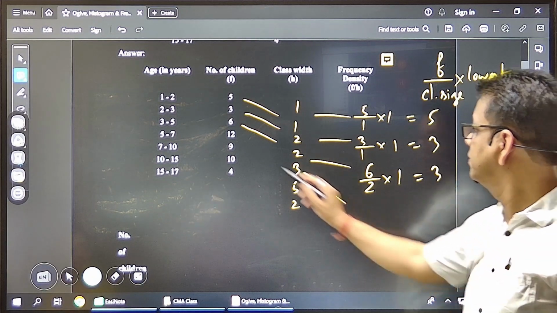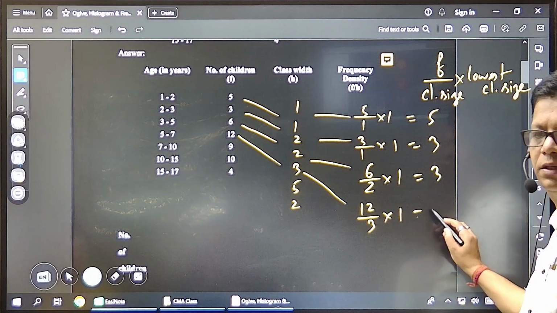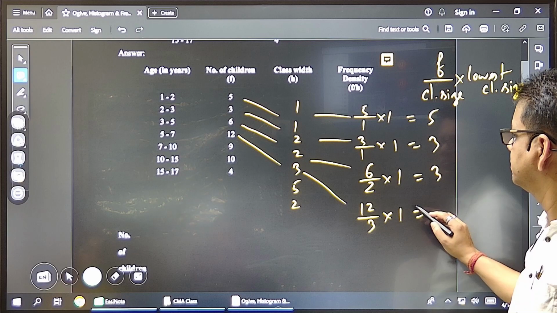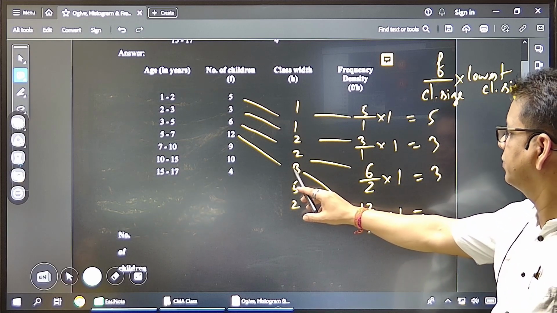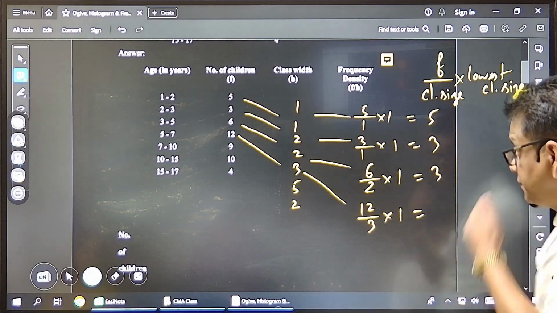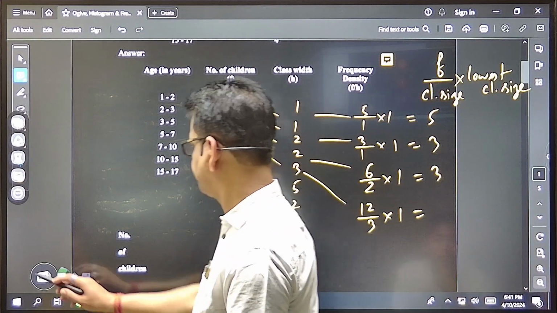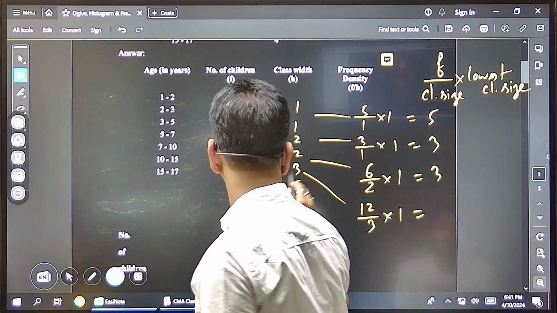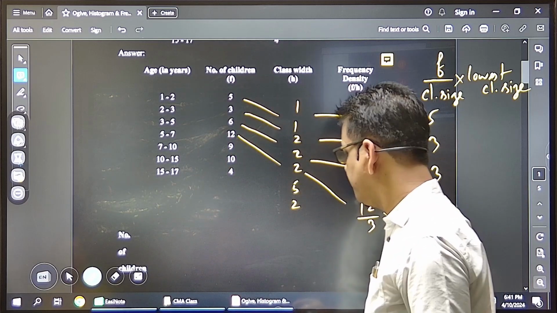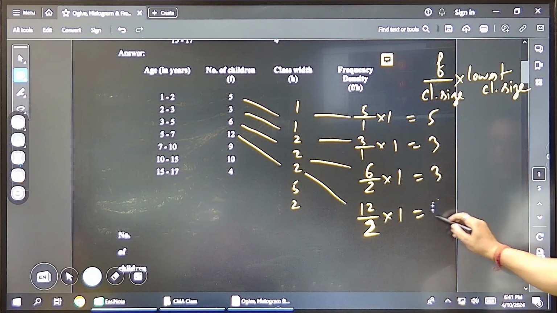Then say the next. 12 by 3 multiplied by 1. Is it correct? Frequency by H. Is it 3 or 2? Which class was this? 5 to 7, right? Oh, it was 2. This number was 2. Okay. So both are 2, right? Means 3 times 2. Is it correct now? So this is 12 by 2 multiplied by 1. How much? 6. Keep finding like this.